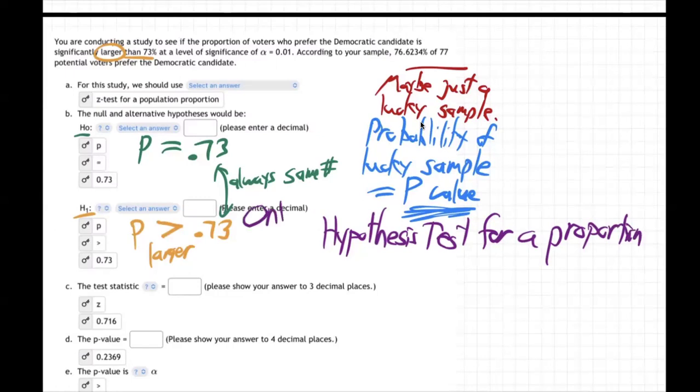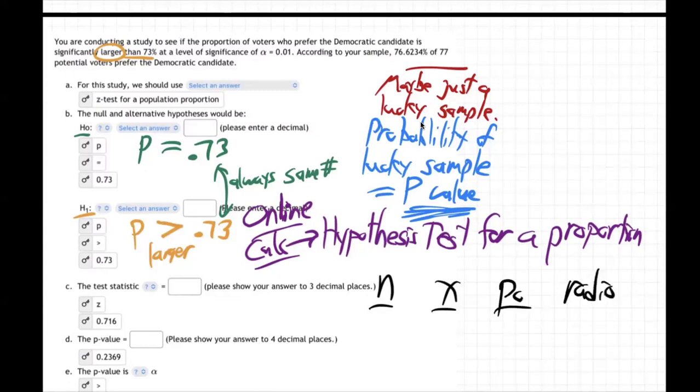And when we do, there's going to be N, X, P0, and a radio button.